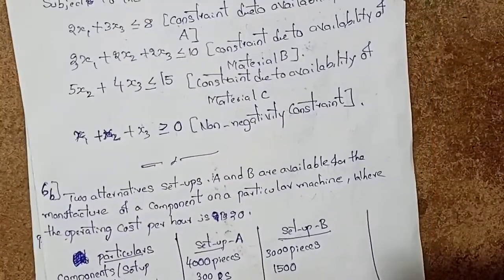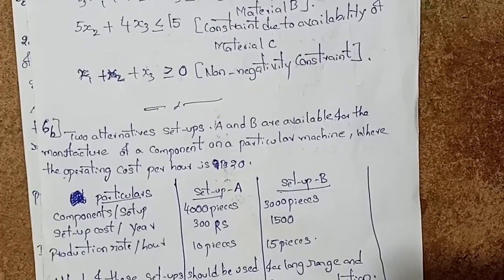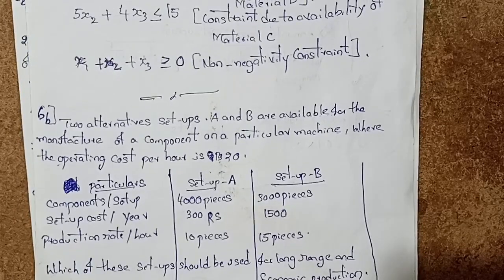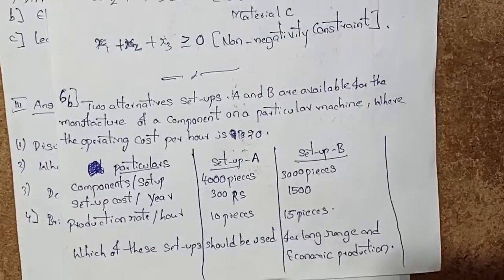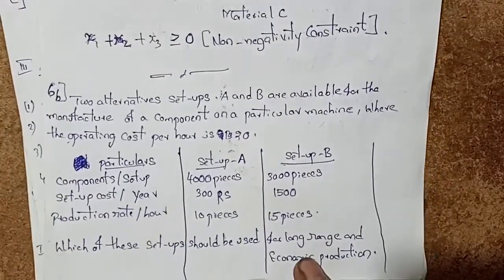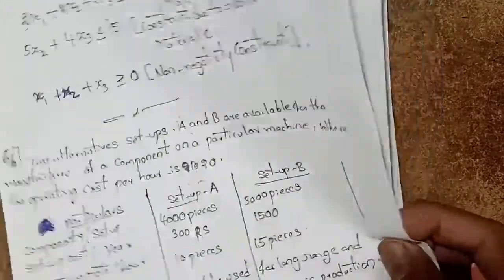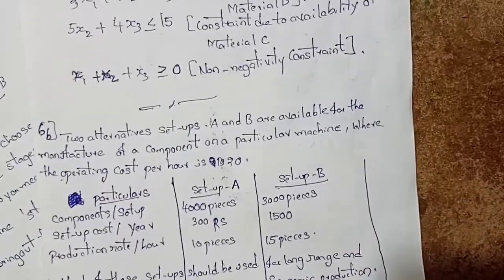Sixth A, and the sixth B question: two alternative setups, A and B, for manufacturing components on one particular machine, where the operating cost per hour is ₹1.20. The component setup per year and ₹300 is given. The setup should be used for the range of profits. The question refers to the material.